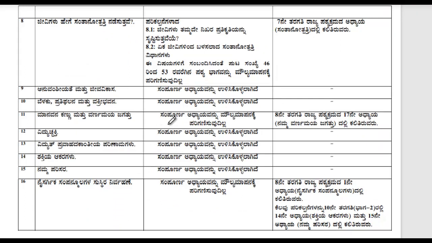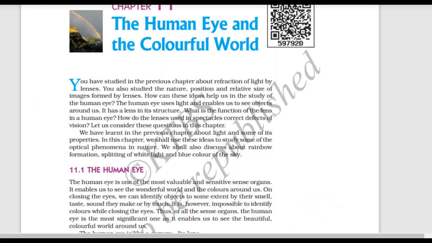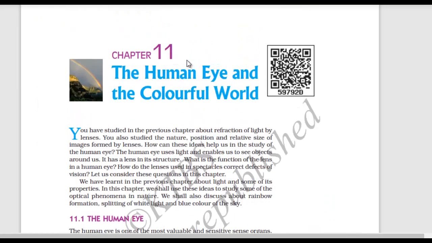Chapter number 11, the whole chapter is not considered for evaluation. Means it's not considered for your evaluation. So let us just mark chapter number 11 as deleted. Let me go to chapter number 11. What is chapter number 11?